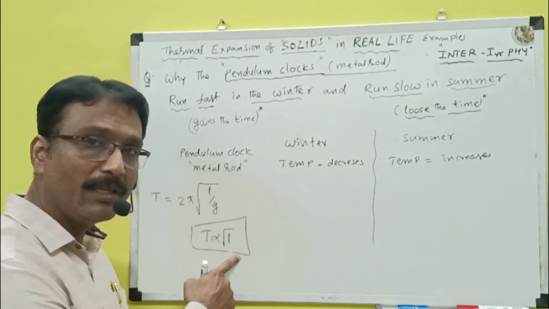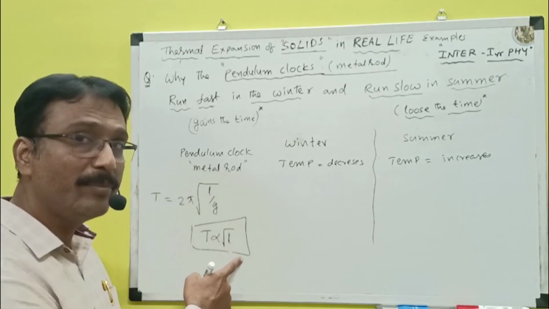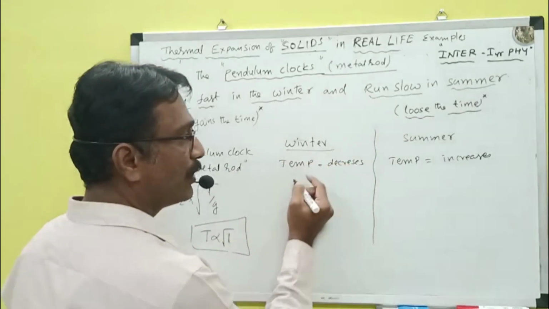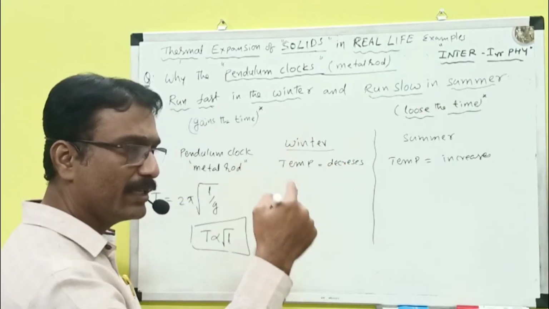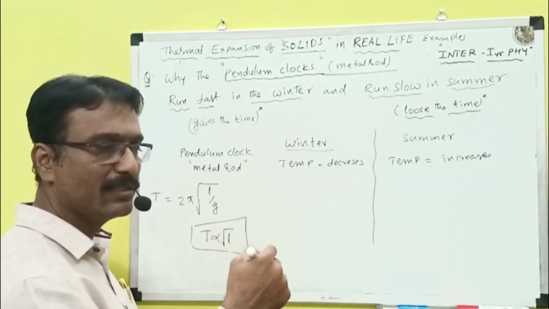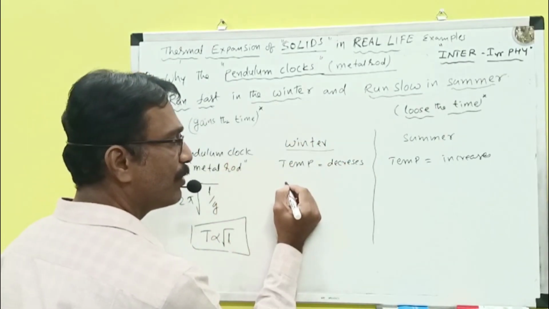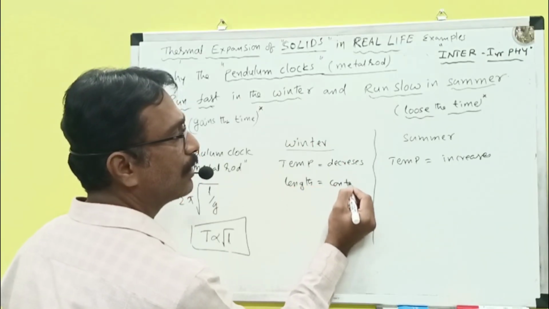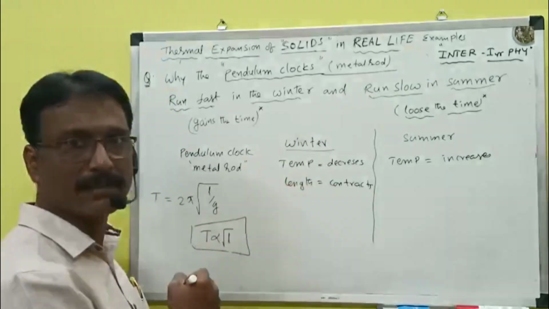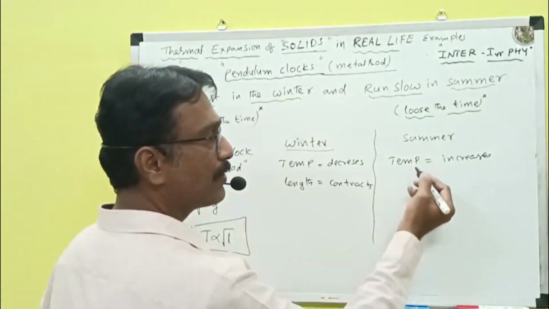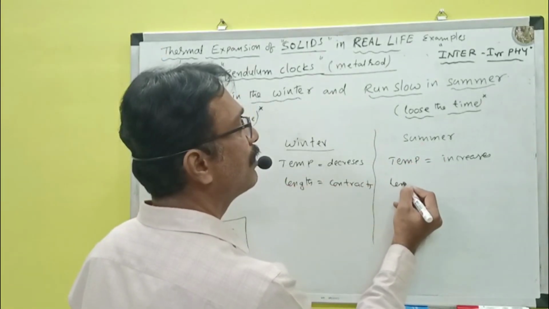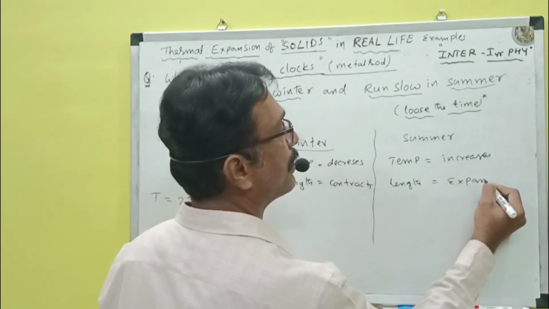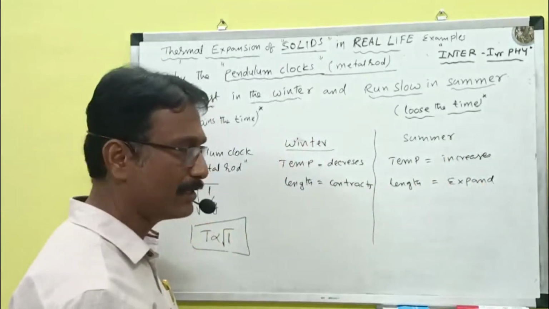On what factor does the length increase or decrease depend? It depends upon the temperature of the surroundings. So in winter, the temperature decreases, meaning for every 1 degree Celsius, 2 degrees Celsius, 3 degrees Celsius, it will decrease. So what will happen in this case? Length will contract because it is the metal. In the case of summer, what will happen? The length will expand, for every rise of 1 degree Celsius temperature.